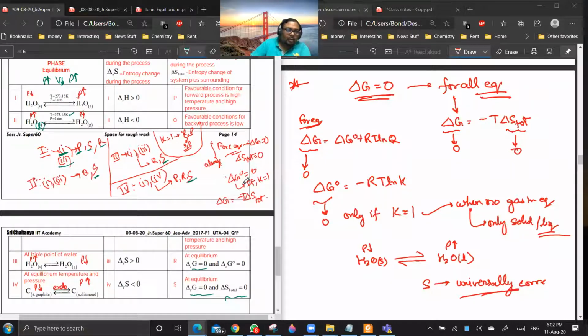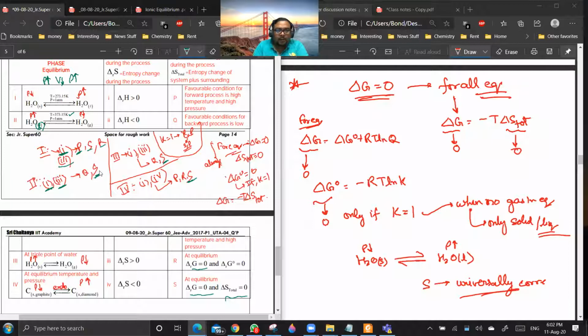Now you see, let us first evaluate the second column. So delta H will be greater than 0, so 1 is correct. And delta S is also greater than 0, so 3 is also correct, because liquid is going to gas. It's vaporization, you have to give energy. Now, third column. S is always correct, and I have to check P and Q. Obviously, only one of P and Q will be correct; both cannot be correct at the same time. So, let us see P.